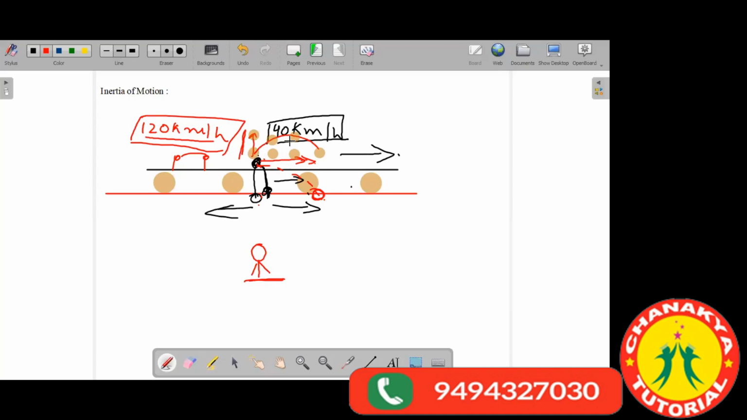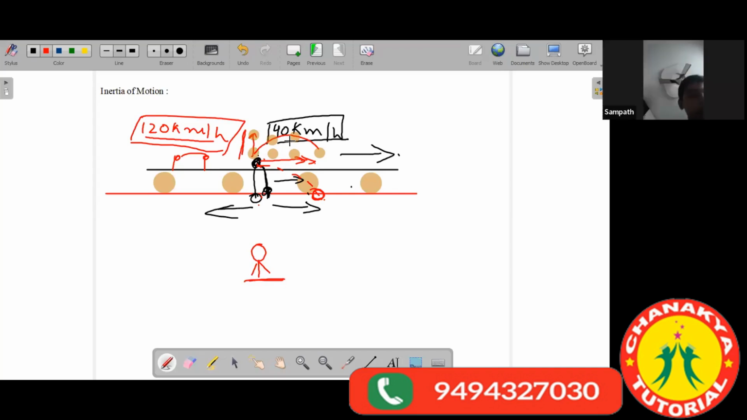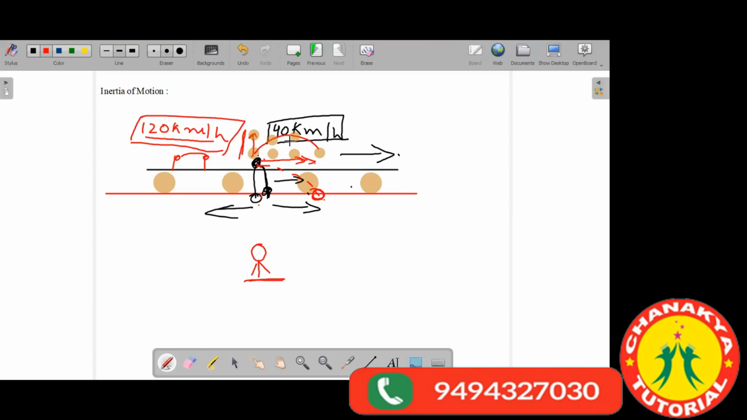If you are in an aeroplane, and you just take a ball and throw it upward and try to catch it, you will be able to catch it. Got it? Understood the inertia of motion? So every object which is in the state of motion continues to be in the state of motion unless there is an applied external force. So the tendency of an object to remain in the state of motion is called inertia.